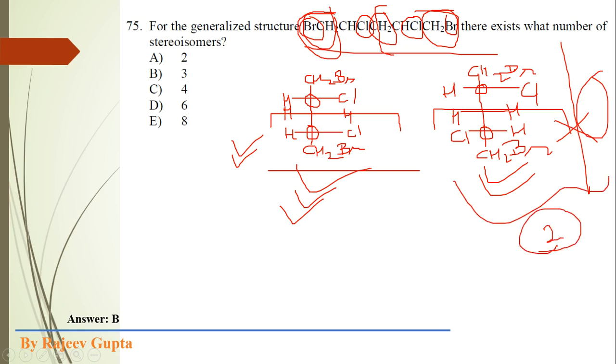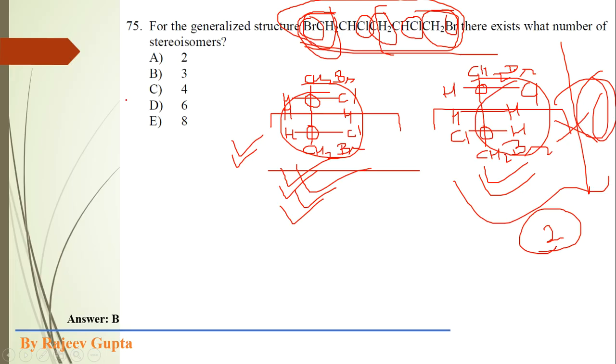These two isomers are optically active and chiral. These two isomers, which are enantiomers, are chiral, and this one which is meso is achiral. So a total of three stereoisomers are possible, 1, 2 and 3. Total 3 stereoisomers are possible for this given structure, so obviously our answer is B. Thank you for listening to the lecture.